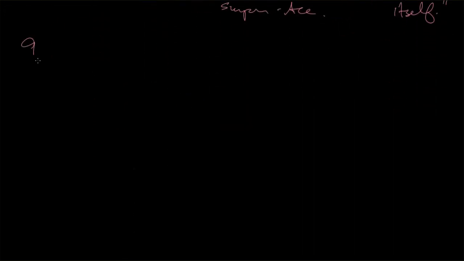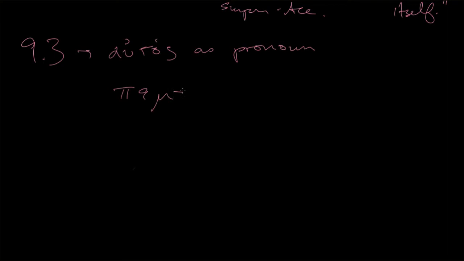Let's go to what we did in 9.3, which was autos as pronoun. This is as a third person pronoun, and we could say I send the man, or the young man, ton neanian, to the city. Well, to the village, because we know the vocabulary for village so far. We'll get to polis, the word for city, very soon.